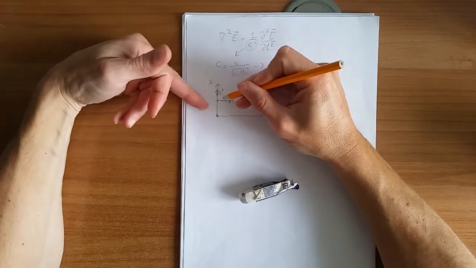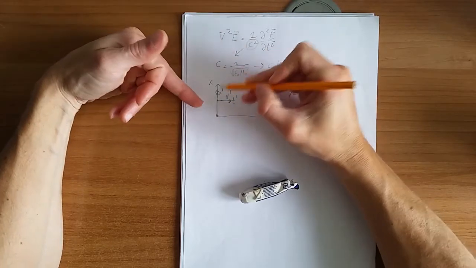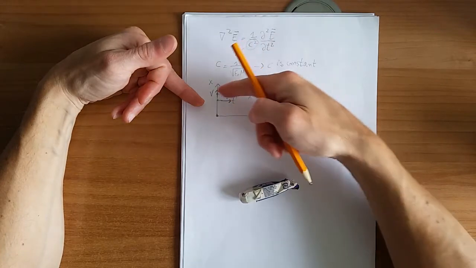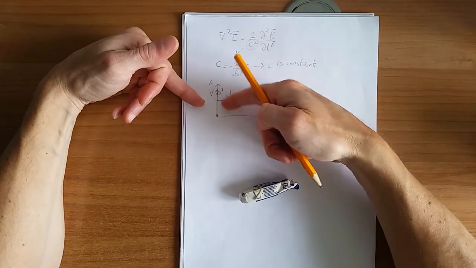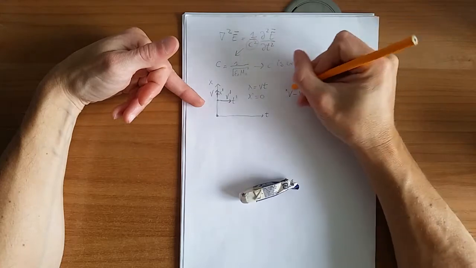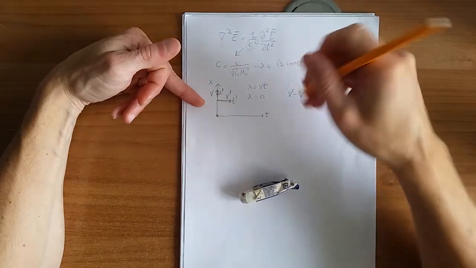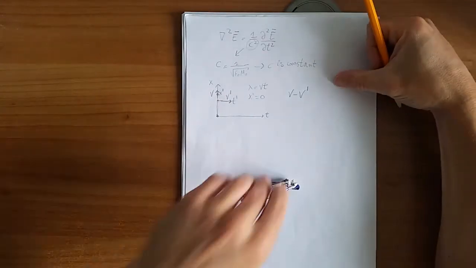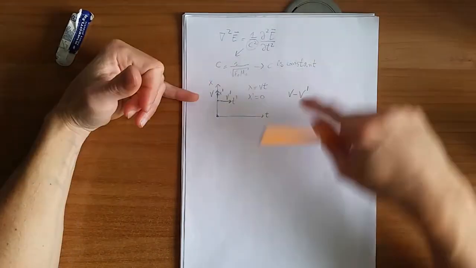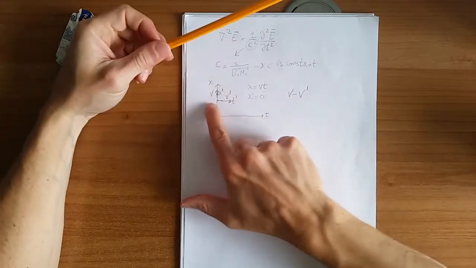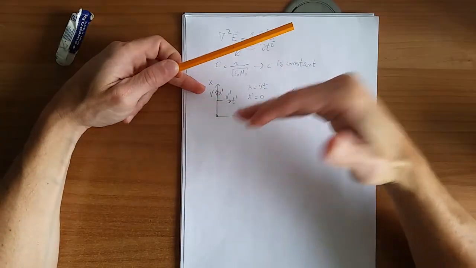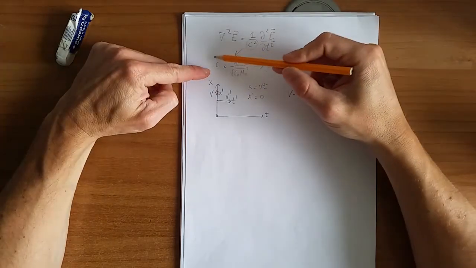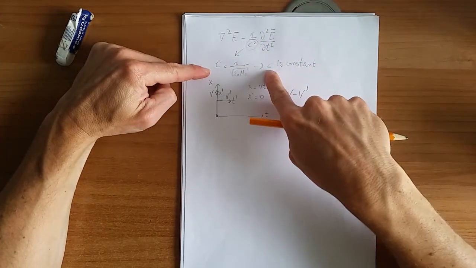If the speed of this frame of reference is v prime, let's say, and the speed of the object is v, of course the speed measured by this frame of reference x prime t prime will not be v minus v obviously, but it will be v minus v prime, right? So as you can see, there is a very simple law to transform a velocity into a velocity relative to another frame of reference. This simple law apparently doesn't work for the speed of light, which must be constant.